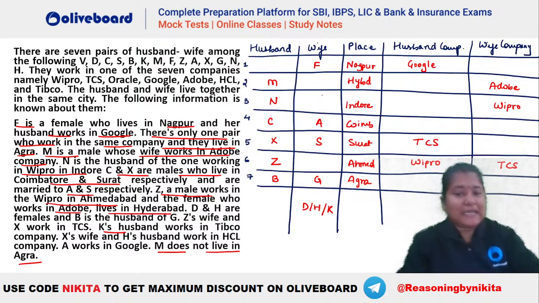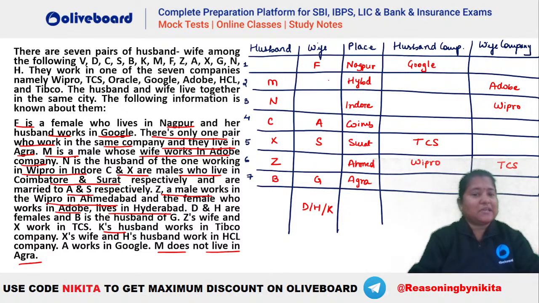So now you can see that D, H and K have to be here. So that means the remaining 14th person will be the husband. You can see the only person remaining is who? We have placed everybody. D, H, K have to be wives. The only person remaining is V. So V will be the husband of F here. Okay. And D, H and K have to be in these three places which we do not know. We will try that later. Now K's husband works in TIPCO. So if let's say we place K here, husband will be TIPCO. Similarly, if K is here, husband will be TIPCO. So K has to be either of the two, right? You can see K can be the wife of either M or N. Okay? We will check that later.